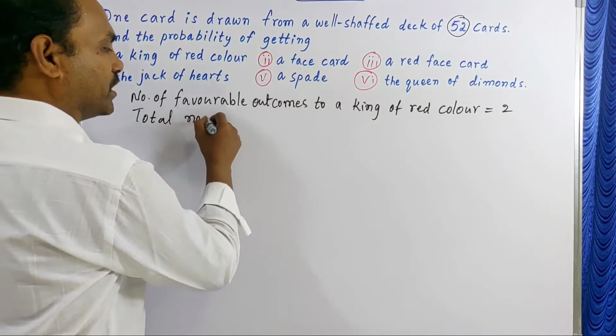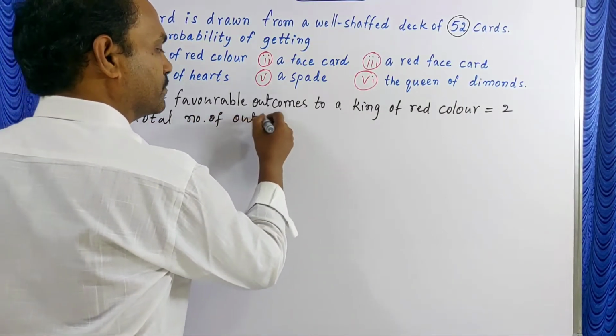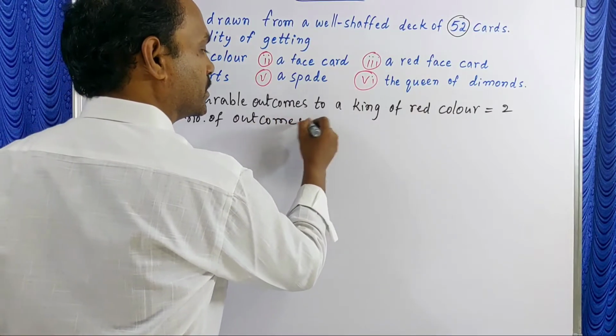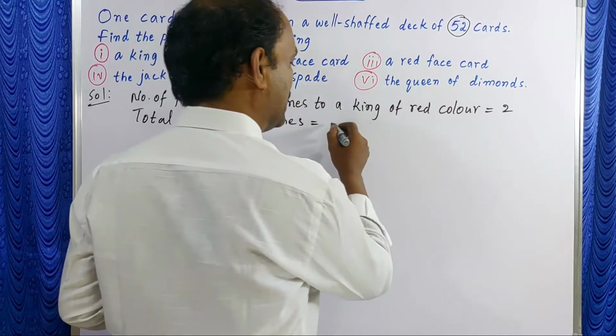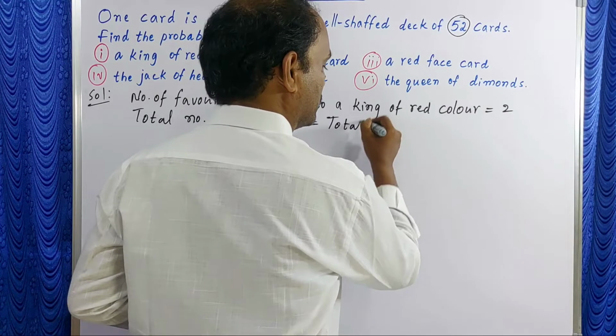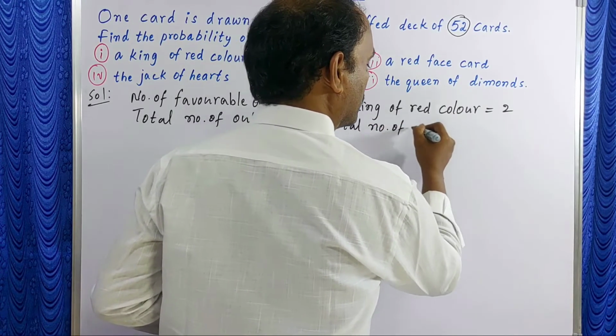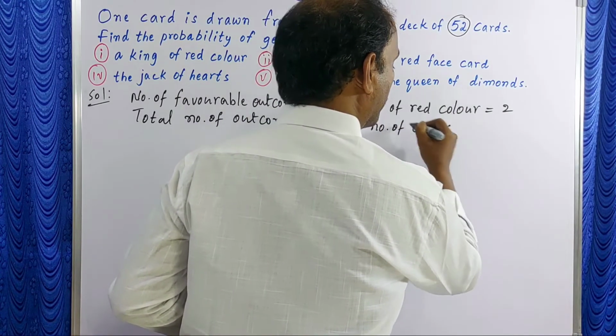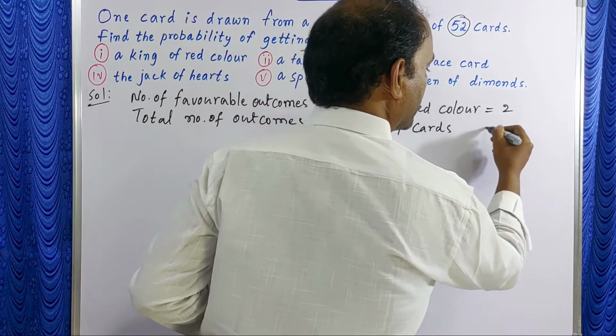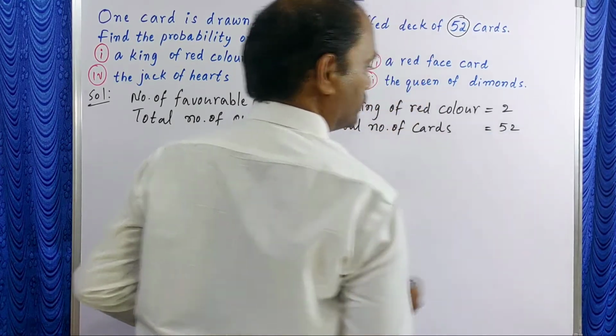Total number of outcomes is equal to total number of cards, that is equal to 52.